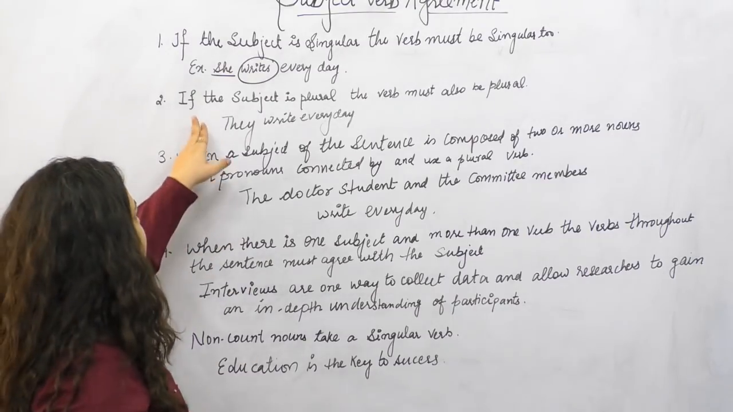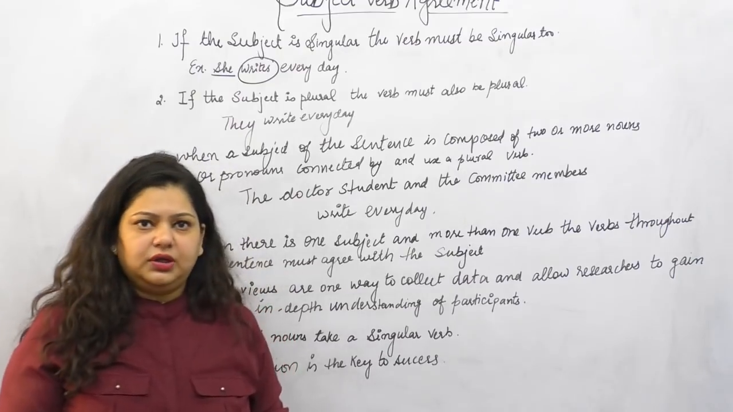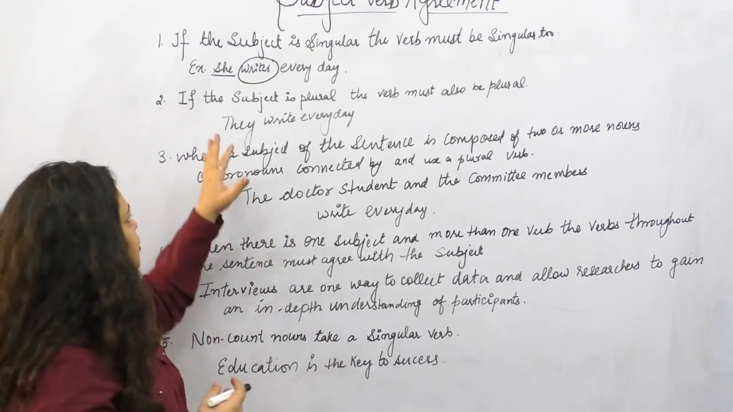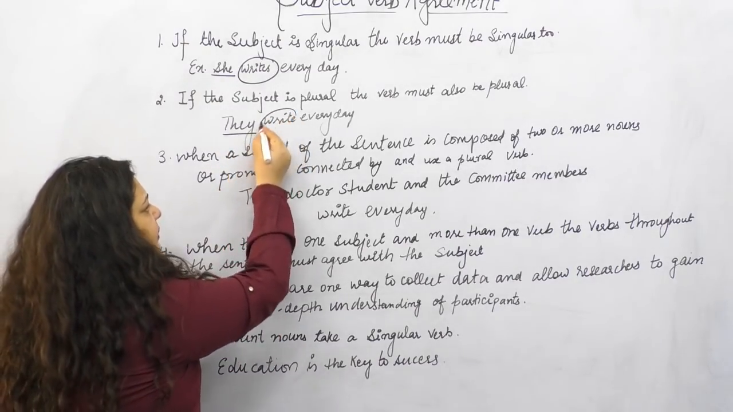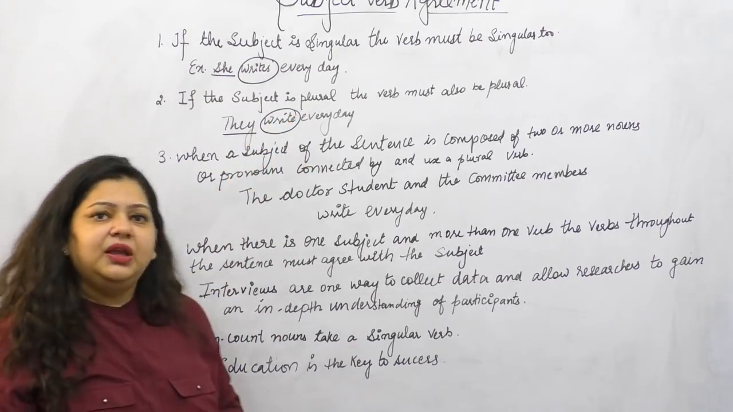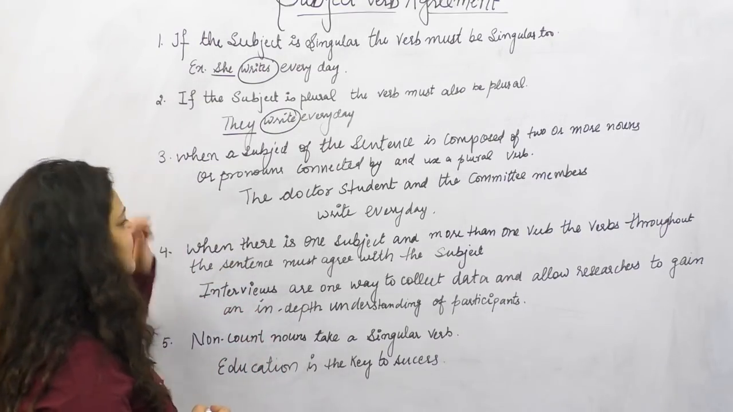Rule 2 says, if the subject is plural, the verb must also be plural. I hope this is very much clear. If my subject is plural, the verb it will be following will also be plural. Correct? Now let's see the third one.